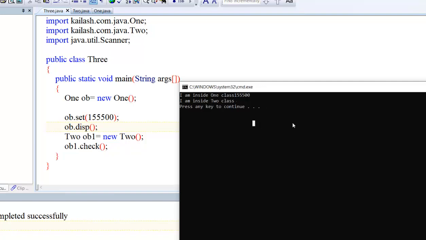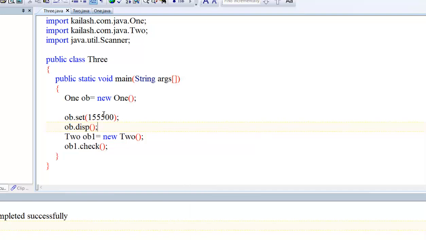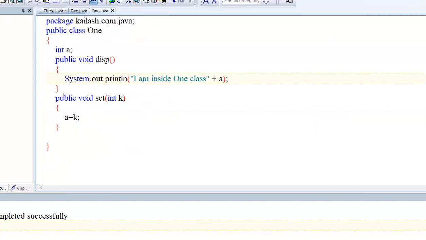So now think about it: as we passed some value to a variable, why can't we pass it by constructor? Let's say I want to pass 999. Okay, and I do not want to use this set method. I want to use a constructor in class One. Okay, so take the constructor name as One.